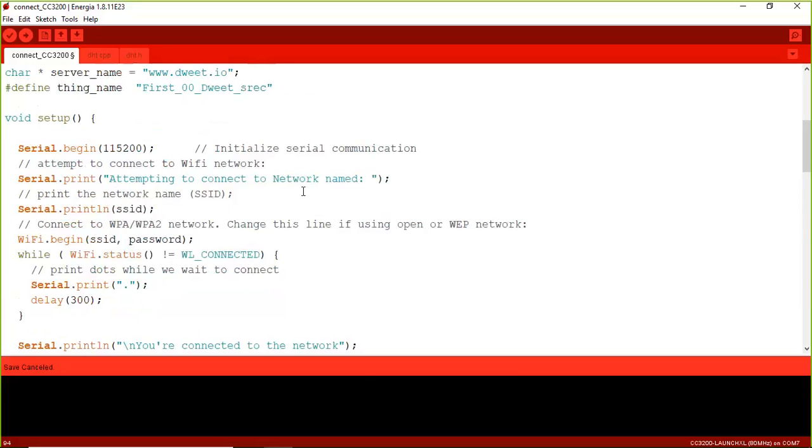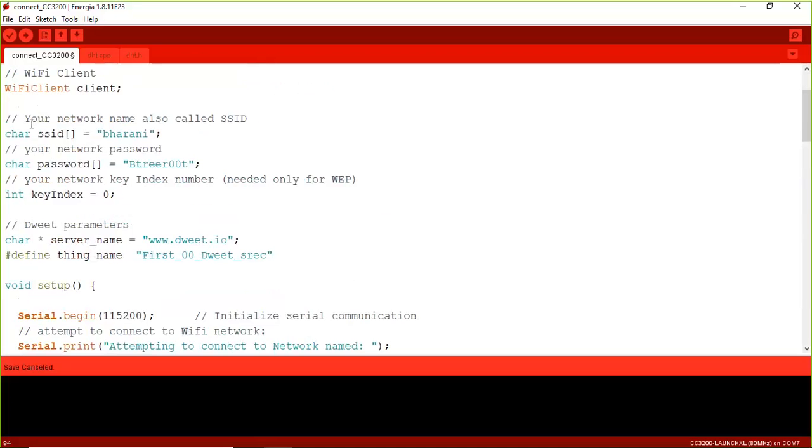So again, I'm repeating. The first step is, as you know, the CC3200 board has a Wi-Fi module built in. We need to establish Wi-Fi communication between the board's Wi-Fi module and our internet.